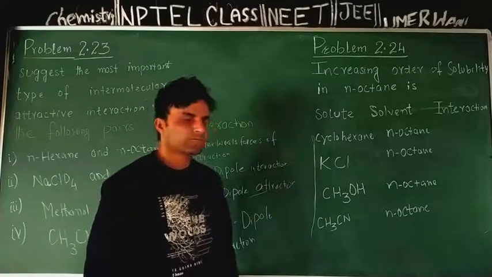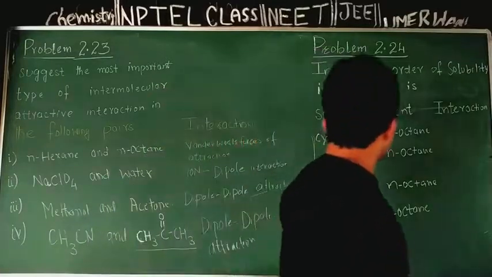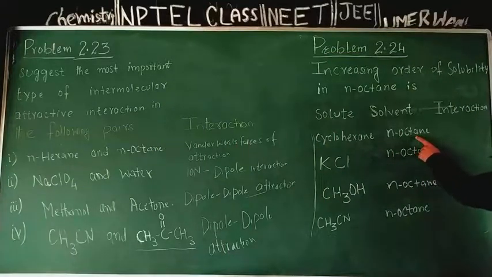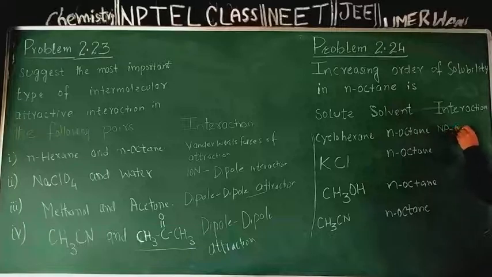Based on this guiding principle, I will say that cyclohexane will be readily soluble in normal octane. It will have maximum solubility because cyclohexane is non-polar, normal octane is also non-polar.